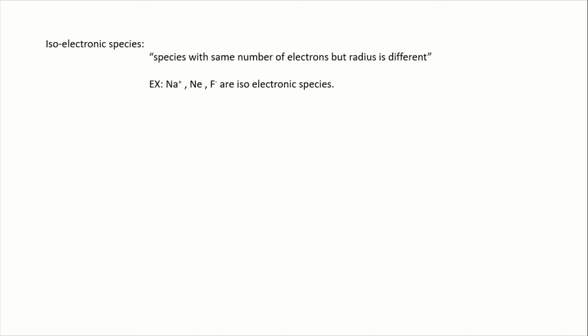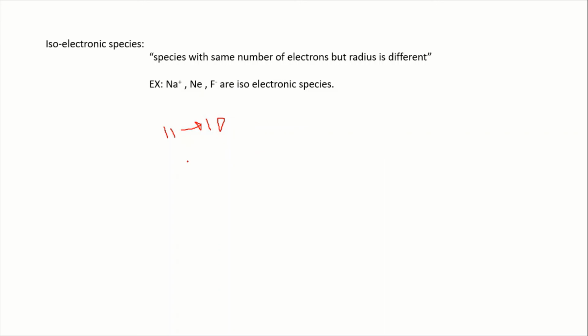So next, isoelectronic species. What are these? The species with the same number of electrons but different radius. Those are called isoelectronic species. See, sodium atomic number is 11. It loses one electron and now it has 10 electrons. And you know that neon has 10 electrons in it.